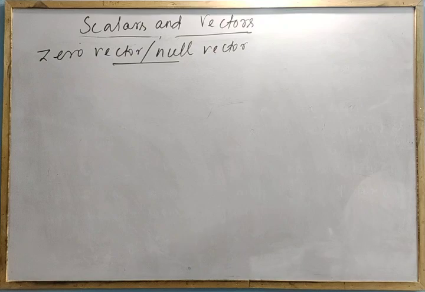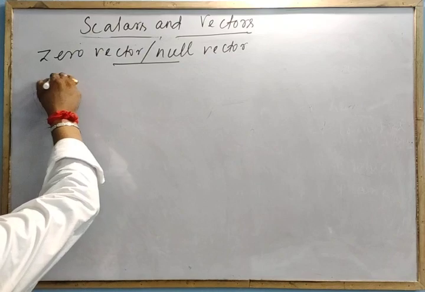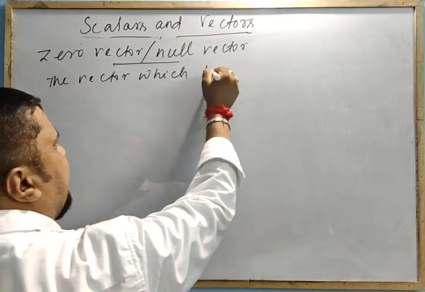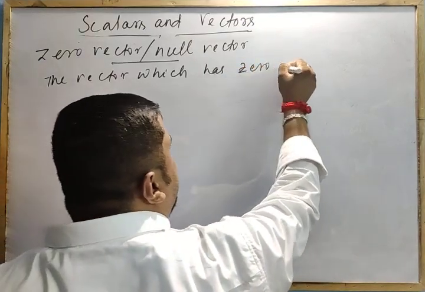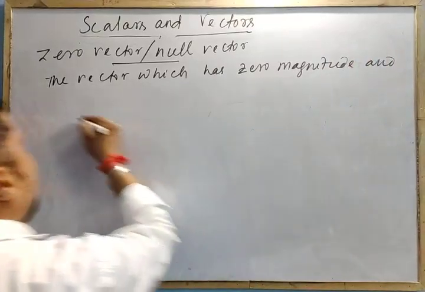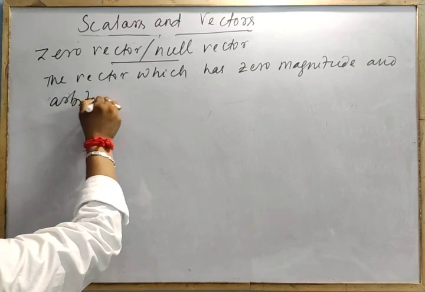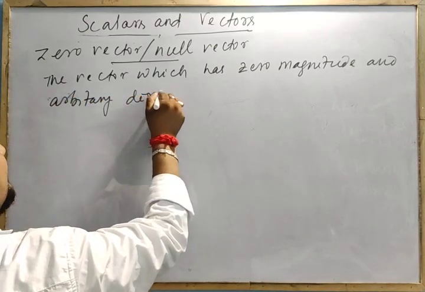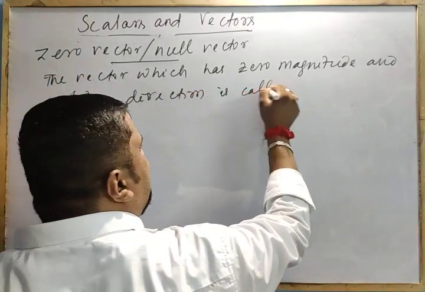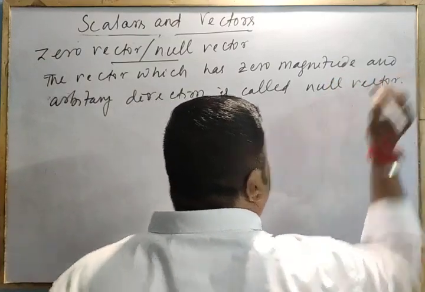The zero vector, null vector, is a vector which has zero magnitude and arbitrary direction, any direction. What does it mean?